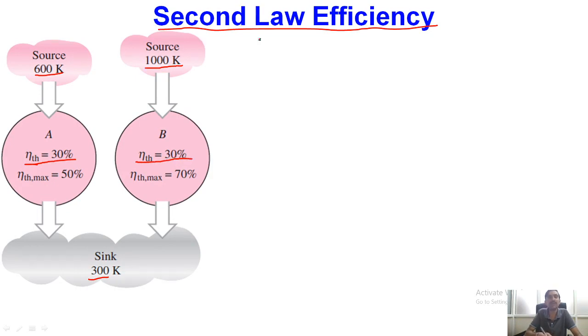Ultimately, as we know, the definition of thermal efficiency is net work output divided by the amount of heat supplied. So if we consider that we have identical situations, or both cycles A and B are operating at the same thermal efficiency, then we will find that from both we get the same amount of net work output.